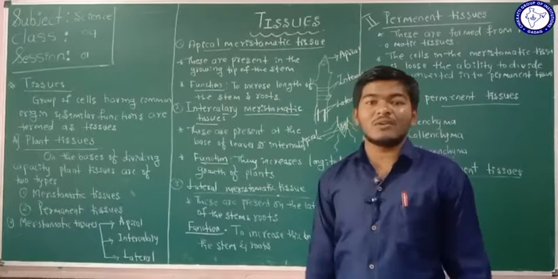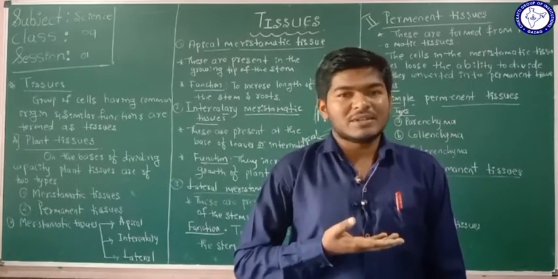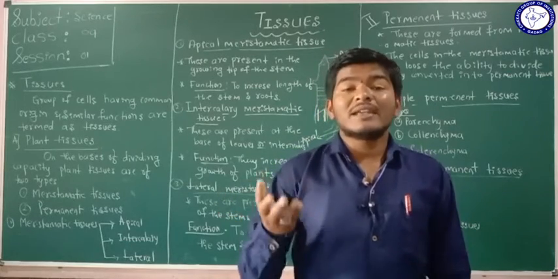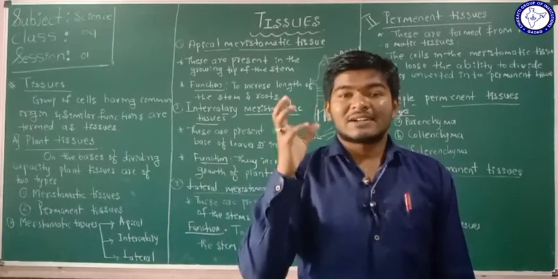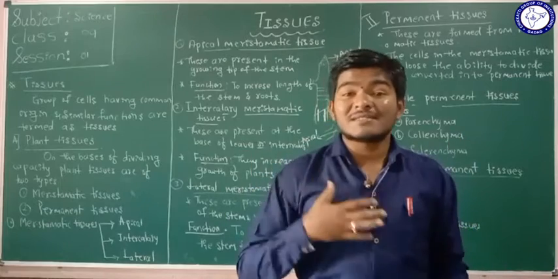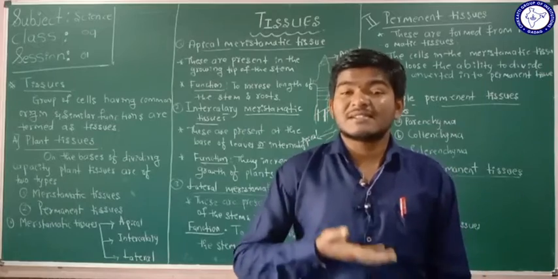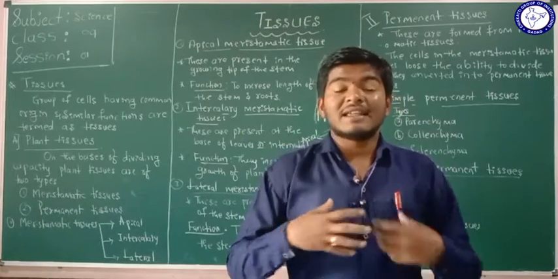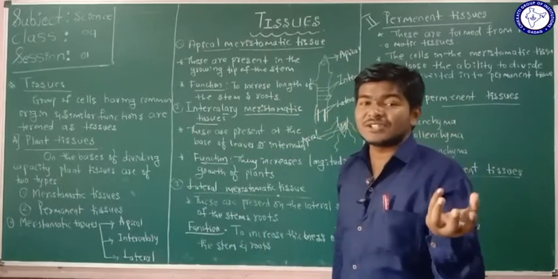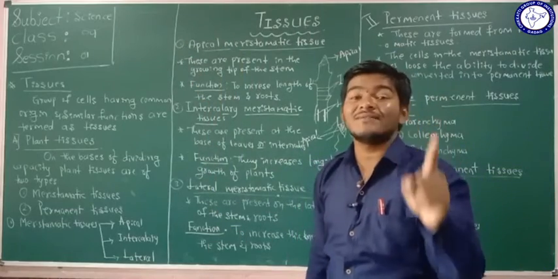For example, when you breathe, your chest is raised, isn't it? So the chest somewhat expands. How is it done? That is done by the tissues present in our chest, the tissues connected to the muscles present in our chest. Those muscles move our chest upward, or extend it. So what are tissues? Tissues are nothing but a group of similar cells having the same function.